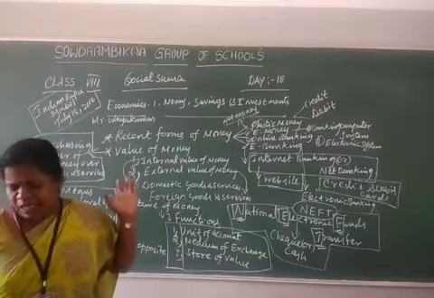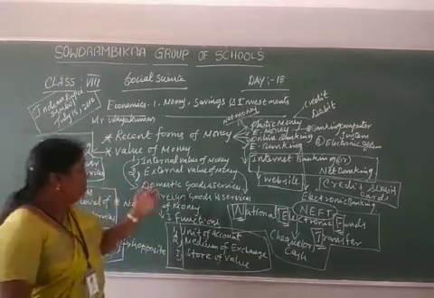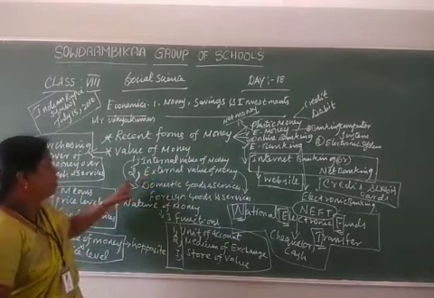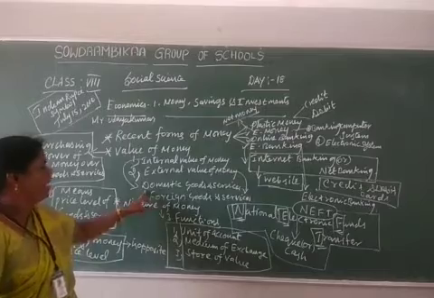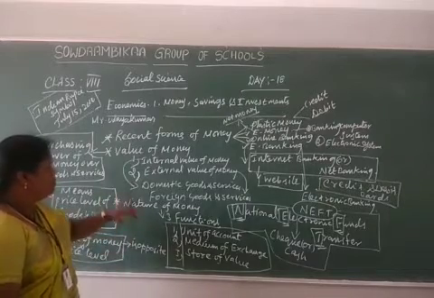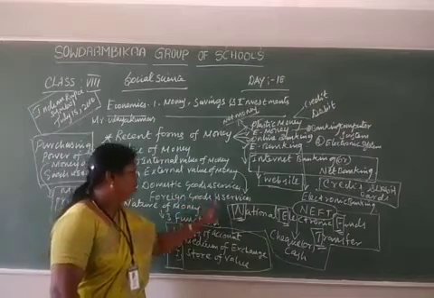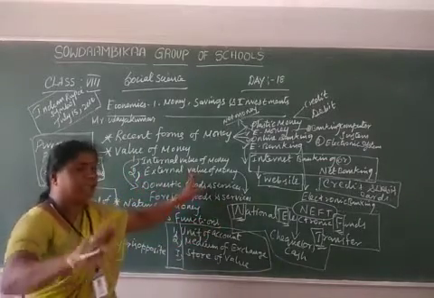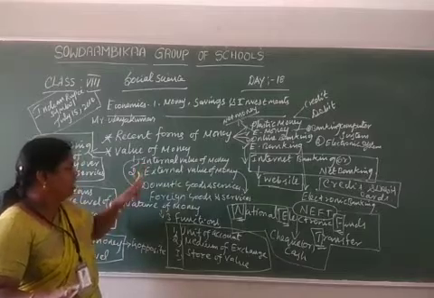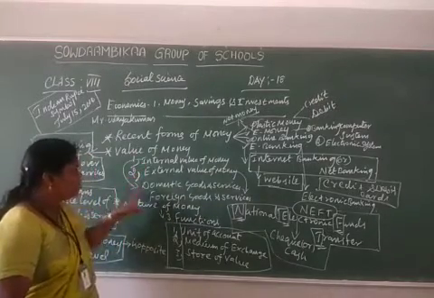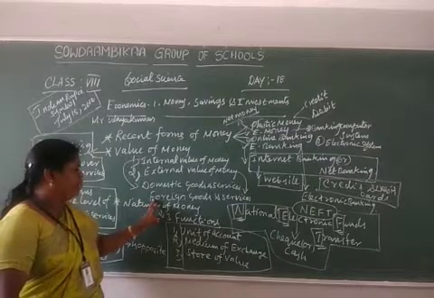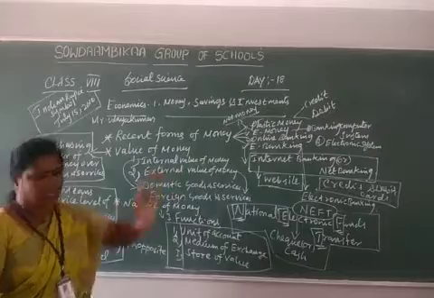The internal value of money refers to the purchasing power of money over domestic goods and services, that is, inside the country. The external value of money is the purchasing power of money over foreign goods and services, that is, outside the country.